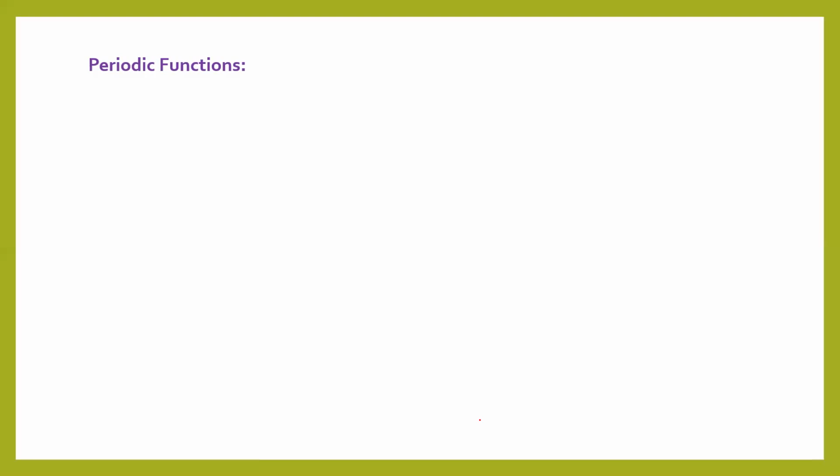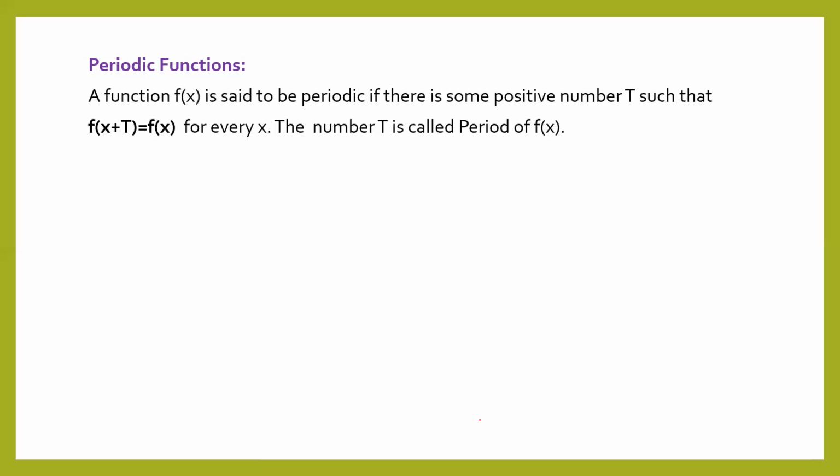If a function repeats itself after some interval, then it is called a periodic function. And if you want the definition, f of x is said to be periodic if there exists a positive number t such that f of x plus t is equal to f of x, meaning the function repeats itself after a certain interval.